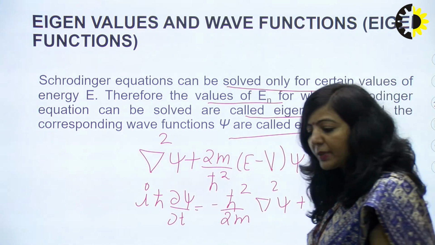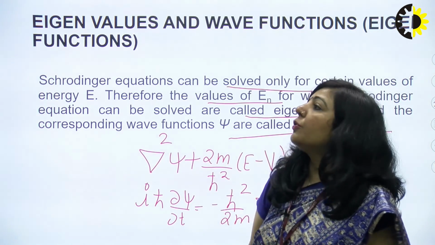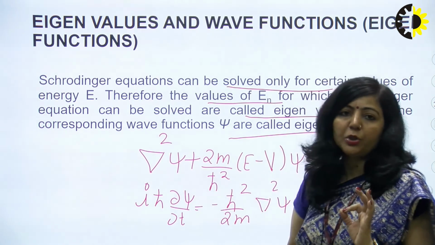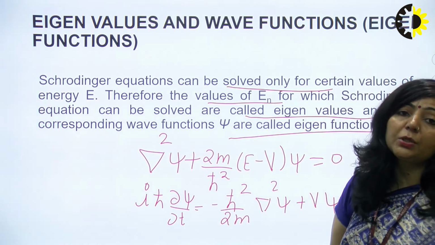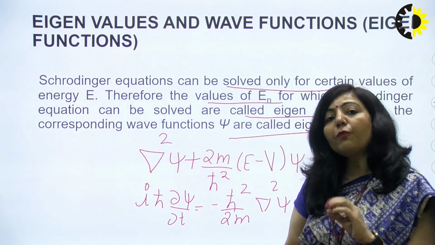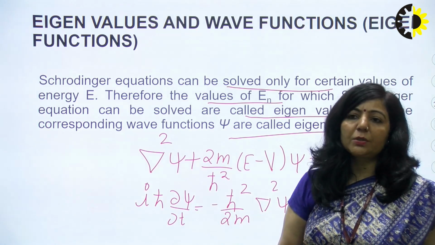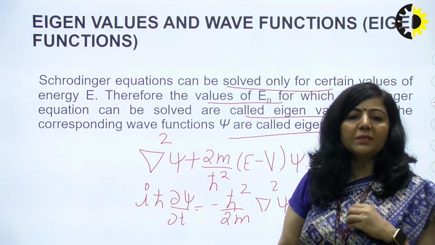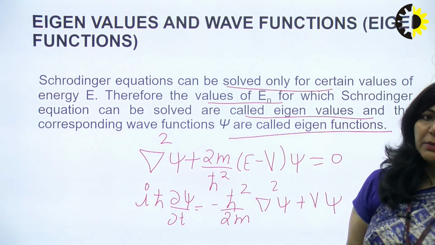Whenever you want to describe any atomic system, we require a wave function. In order to get those wave functions, we have second order partial differential equations. So Schrodinger wave equations are basically the main equations, the heart of quantum mechanics. Whenever you want to get information on any parameter related to a quantum mechanical system, you need these equations. You have to simplify those equations and get the value of psi. Only then can you describe the energy, momentum or any parameter related to that system.